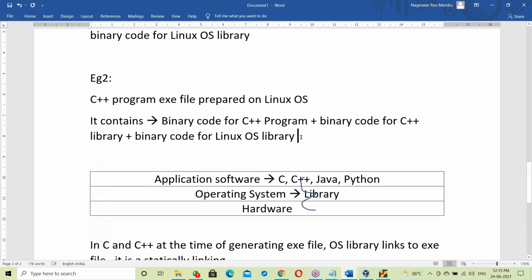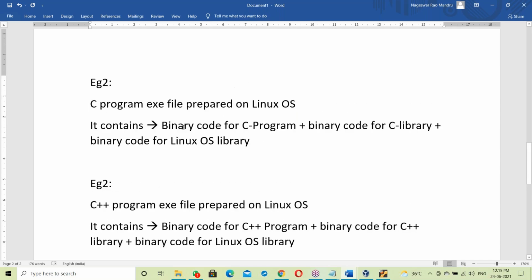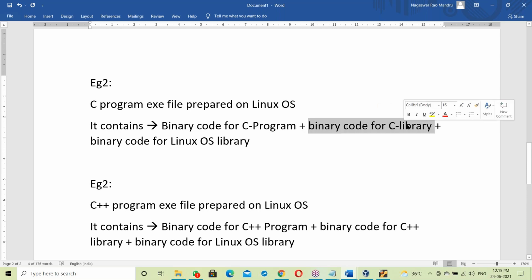So what exactly is an exe file? An exe file contains binary code for your program, maybe a C or C++ program, binary code for libraries, maybe C or C++, and OS library. So an exe file contains OS library. Remember this point: an exe file contains OS library.